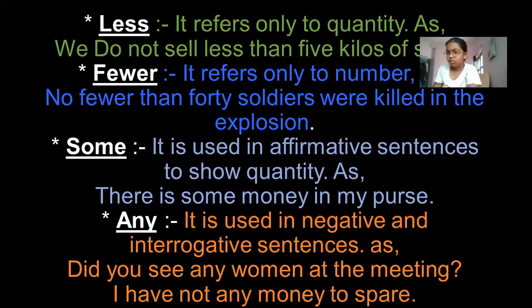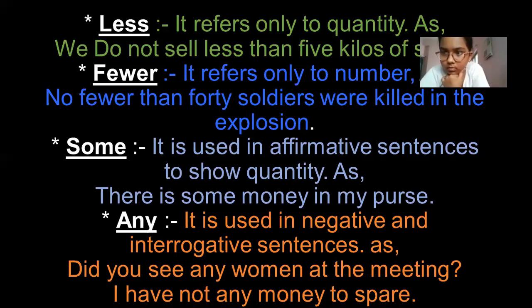Suppose I ask, do you have some sugar? So you will say, no, I don't have any. Fine. So how did I ask? Do you have some sugar? तो मैंने पूछा आपसे affirmative sentence में, and you are answering no, I don't have any. So you are taking it in a negative sense कि हाँ मेरे पास नहीं है. Did you see the example over here? Did you see any woman at the meeting?